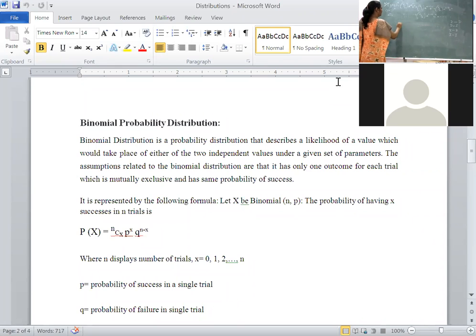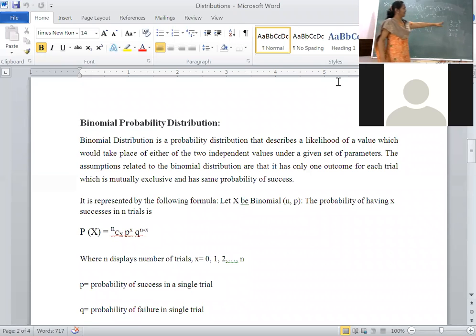For example, n objects are there. How many objects are there? N objects are there. Okay, I want to arrange among those. I want to arrange r objects. Total number of objects is n. I have to arrange only r objects, then the formula is nPr.